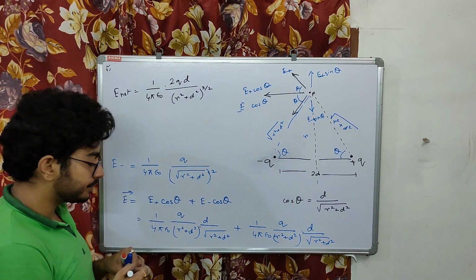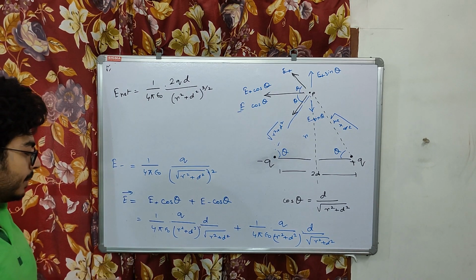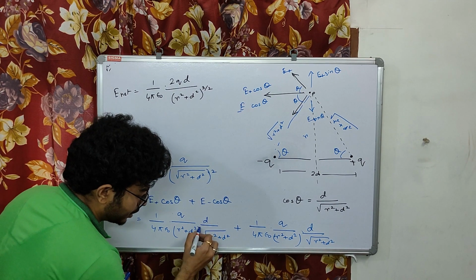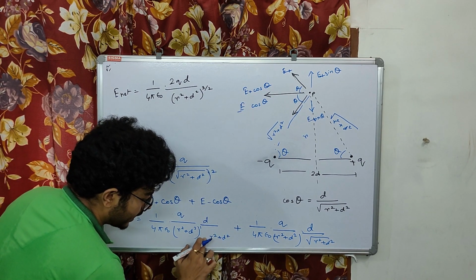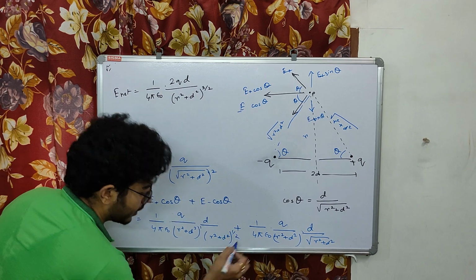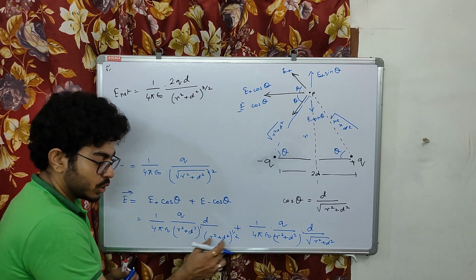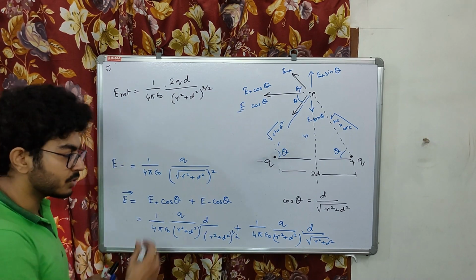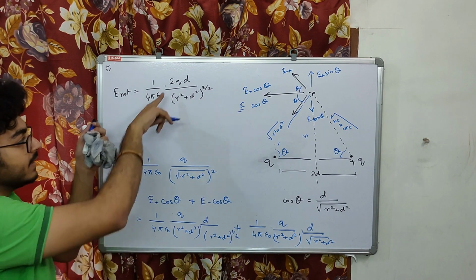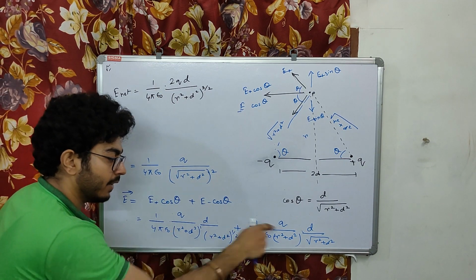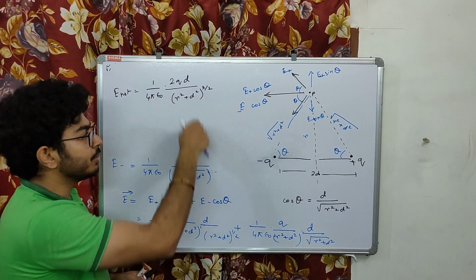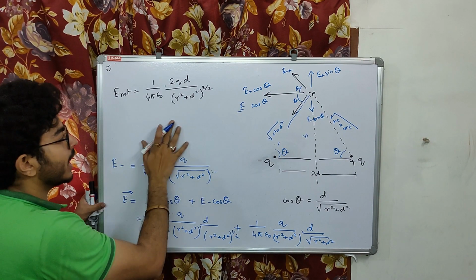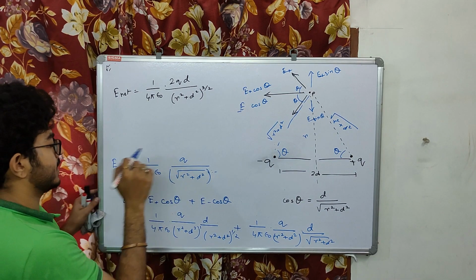How is this happening? If you have any problem in knowledge of indices, let me clear that. This is to the power 1 and this is actually to the power half. So ultimately these two are getting multiplied, so we need to add these powers. 1 plus 1 by 2 means 3 by 2. I have written it over here. And why is this 2 coming? Because I have added these two. Just add these two and you are going to get this. Okay. Now this is what we have got. Now again the same theory comes.